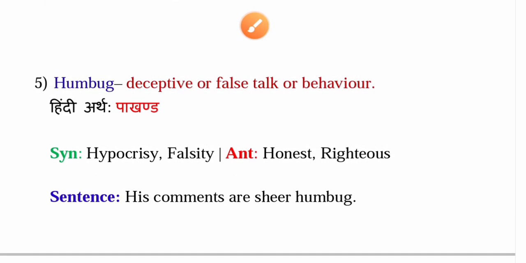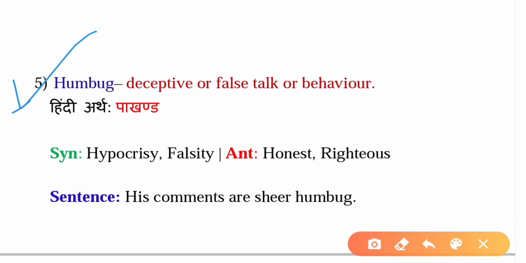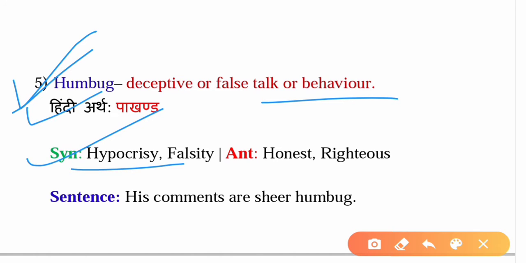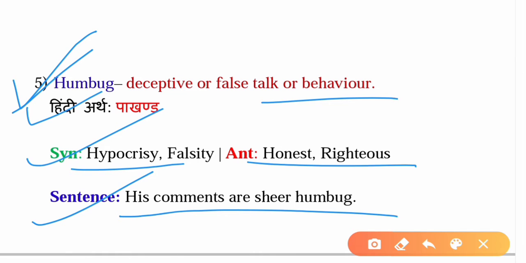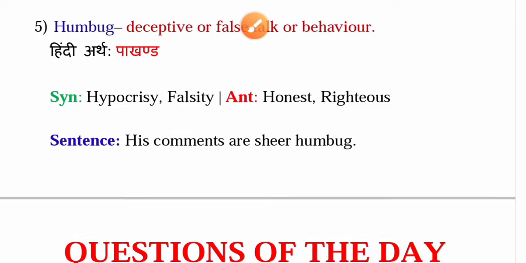The fifth and the last word is humbug. It means deceptive or false talk, or you can say behavior. The Hindi meaning for this word is pakhand. The synonyms are hypocrisy and falsity, and the antonyms are honest and righteous. A sentence that can be formed from this word is: his comments are sheer humbug. Alright, that's all for the words of the day. Let us move into the questions of the day.